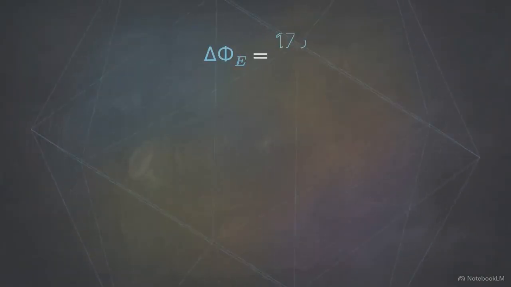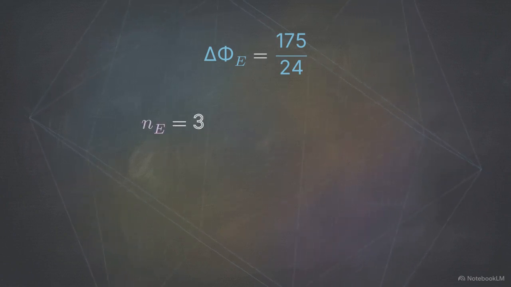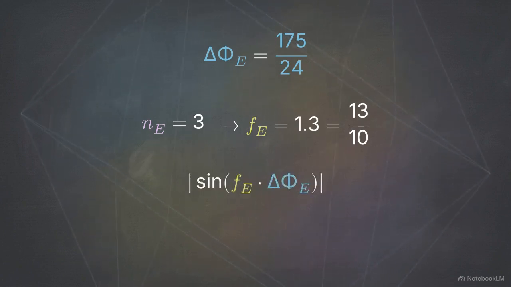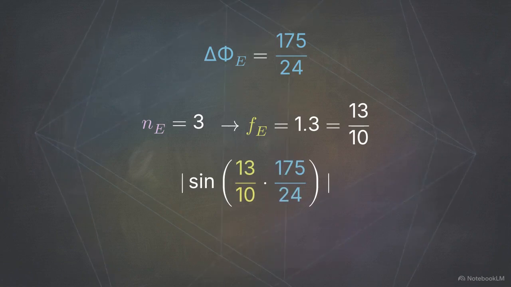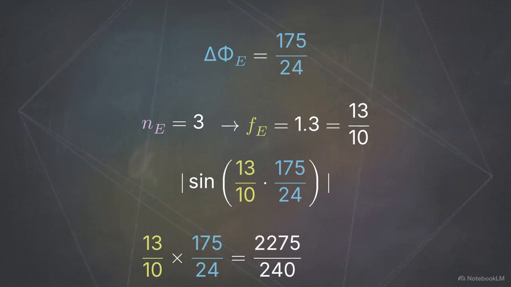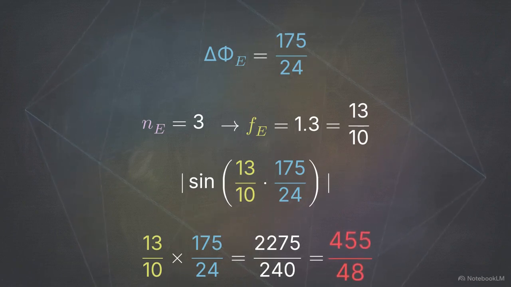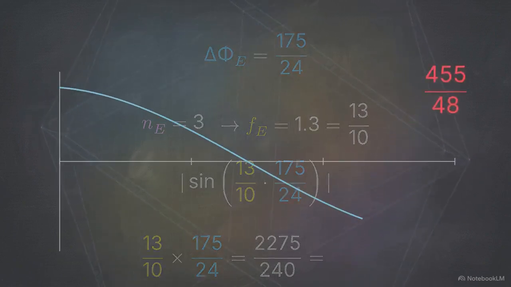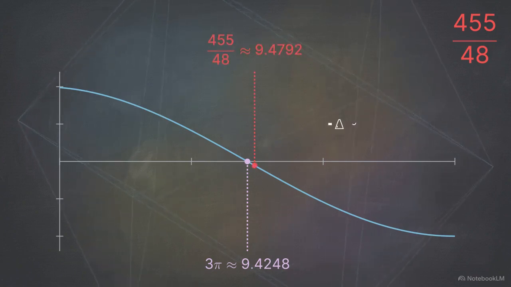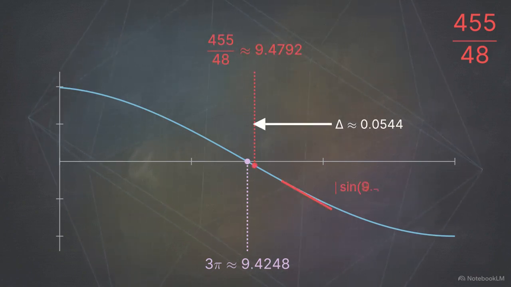The foundation of the electron baseline is its phase strain, which the geometry defines exactly as the fraction 175/24. At a recursion depth of 3, the frequency modulation parameter evaluates to exactly 1.3. This isolates the sign term within the scalar Lock potential, determining the baseline's final magnitude. Multiplying the frequency modulation of 13/10 by the phase strain of 175/24 simplifies to the precise rational fraction of 455/48. This chart shows a standard sine wave. A wave hits absolute 0 at every multiple of pi, and 3 pi is roughly 9.4248.